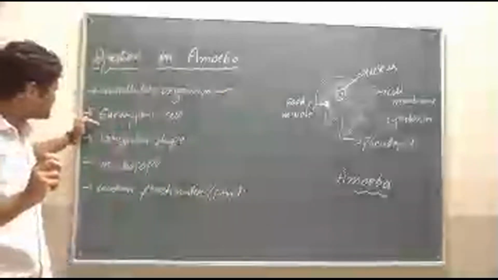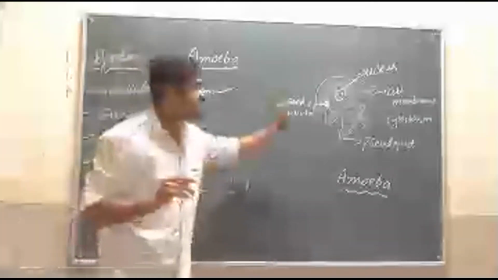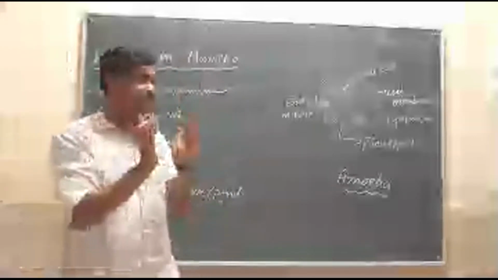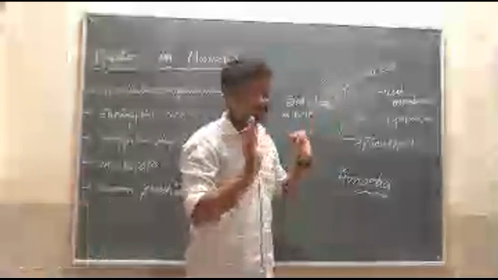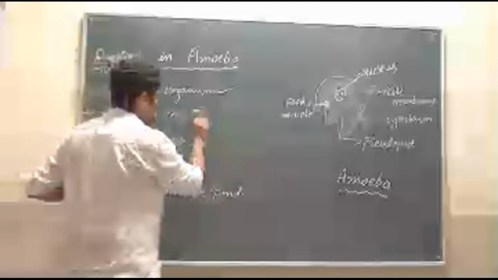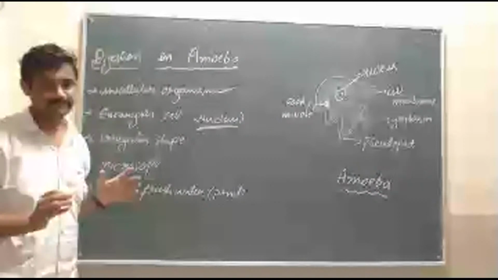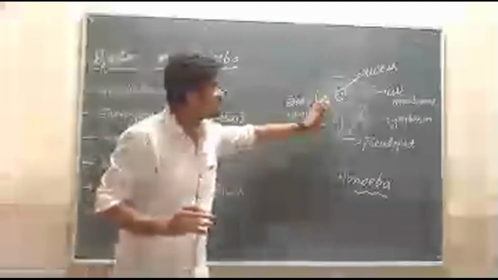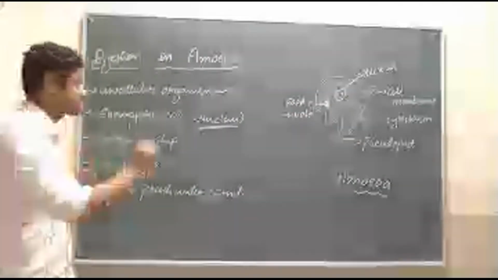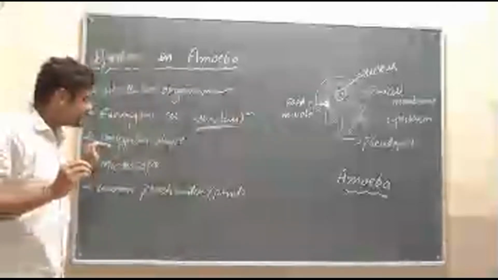Then, it is a eukaryotic cell. What is meant by eukaryotic cell? A eukaryotic cell is nothing but a cell which has a definite nucleus. In amoeba, a definite nucleus is present. That's why it is called a eukaryotic cell. Did you understand?